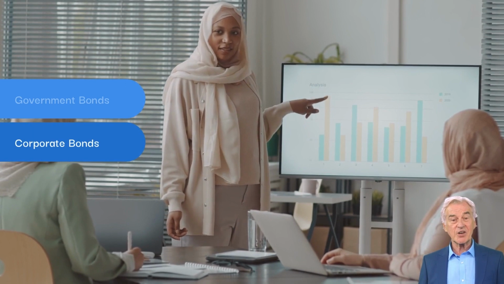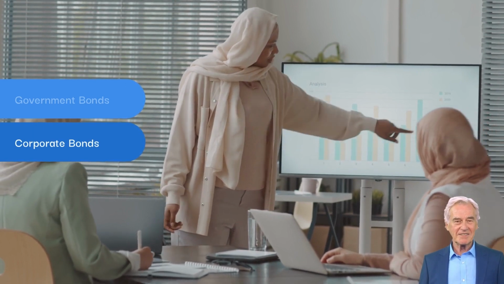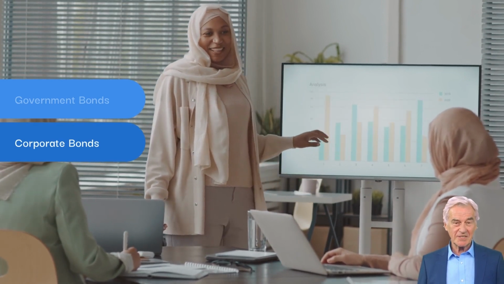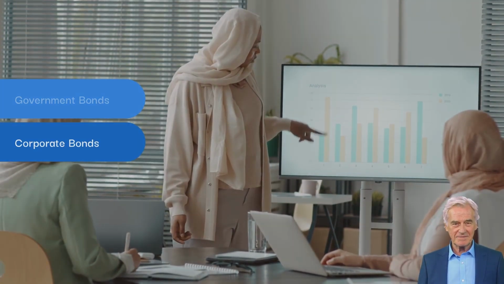However, bonds also come with risks. Interest rate risk means that if interest rates rise, the value of your bond investment can decline. Credit risk refers to the risk of default by the issuer of the bond, especially for lower-rated corporate bonds.